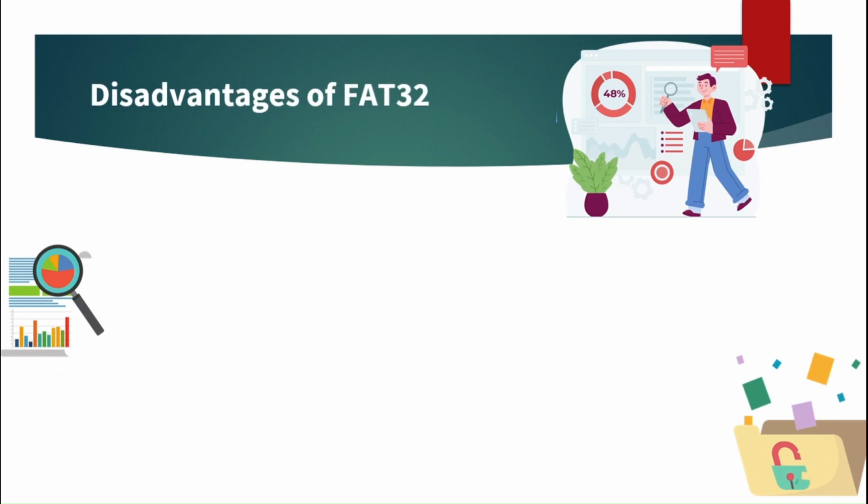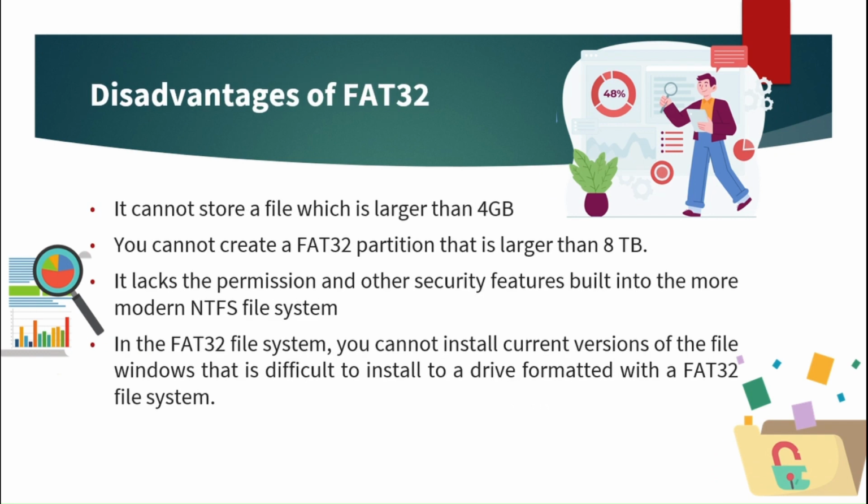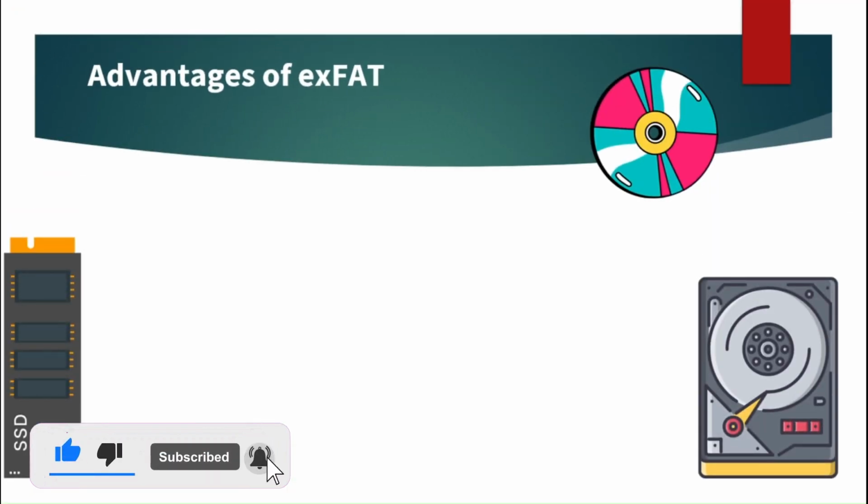Disadvantages of FAT32. It cannot store a file which is larger than 4 GB. You cannot create a FAT32 partition that is larger than 8 terabytes. It lacks the permission and other security features built into the more modern NTFS file system. You cannot install current versions of Windows on a drive formatted with a FAT32 file system.